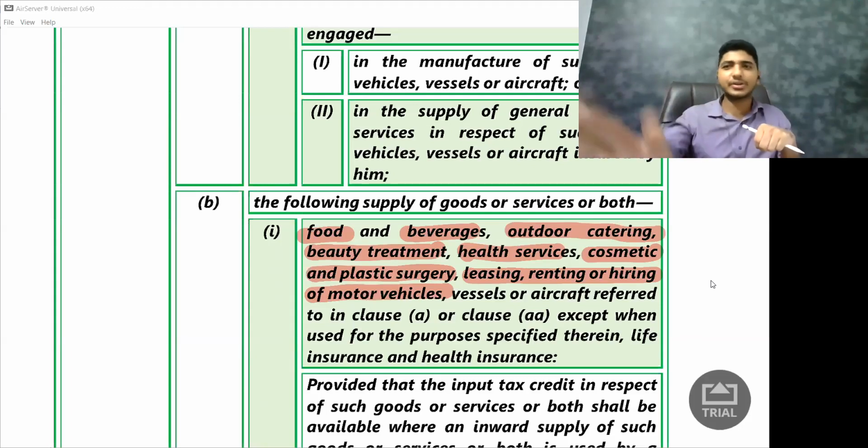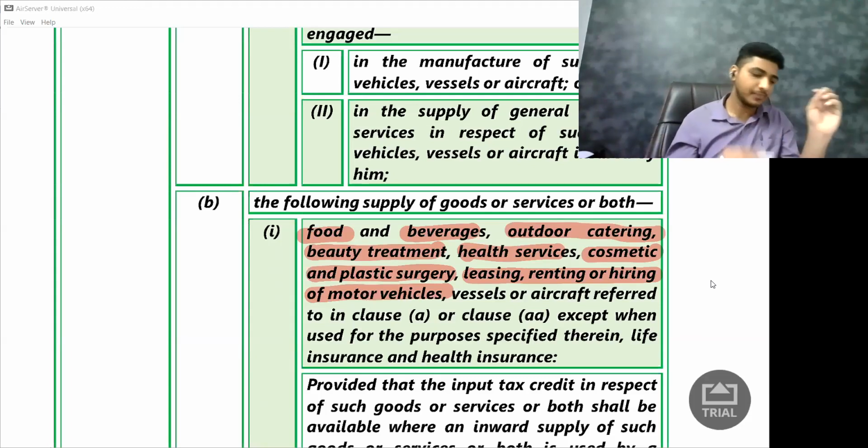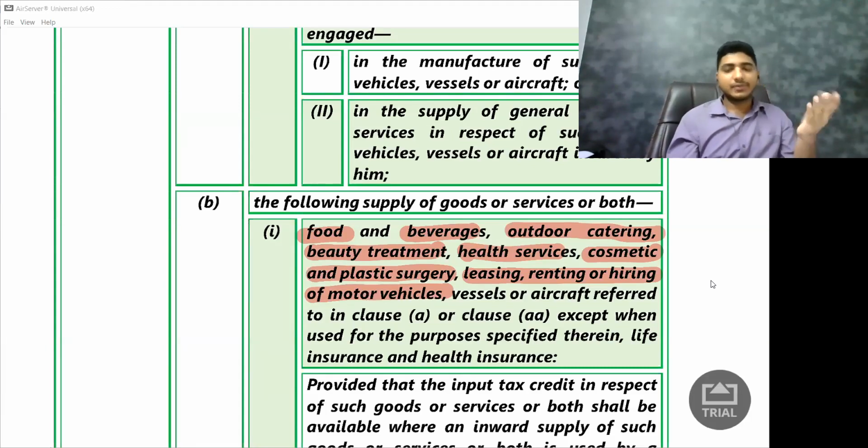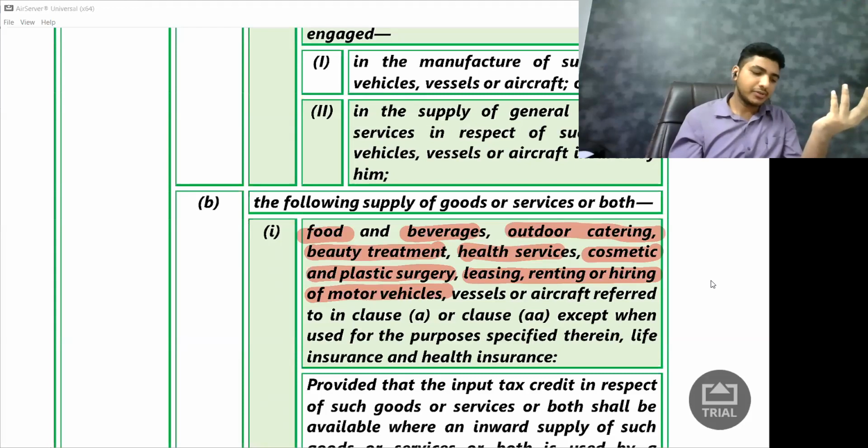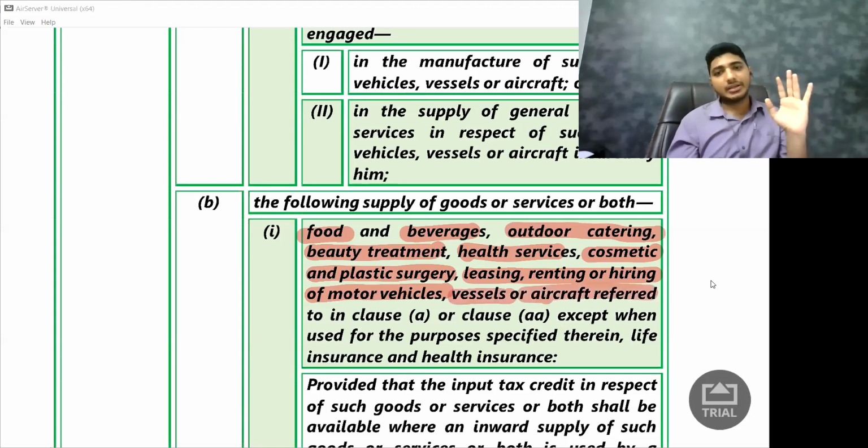So motor vehicles, you forget, you will not get the credit at all. Then next, vessels or aircraft. Okay, motor vehicles also you will not get. You will not get for vessels, or also you will not get for aircraft. Easy. Next, to in clause A or AA, except when they're used for the purpose specified therein, life insurance or health insurance.